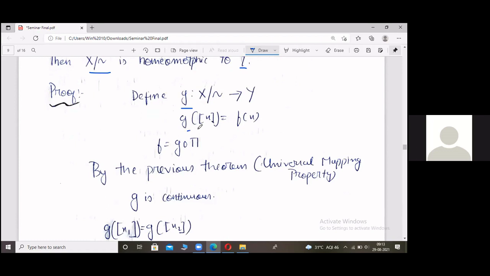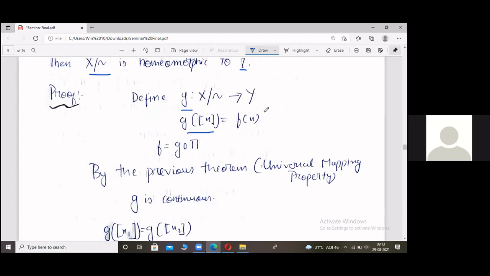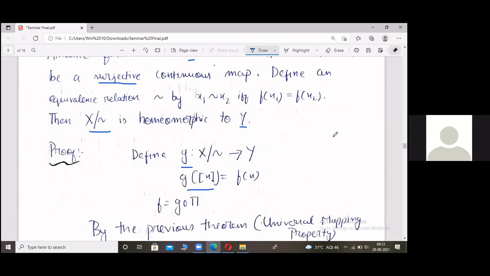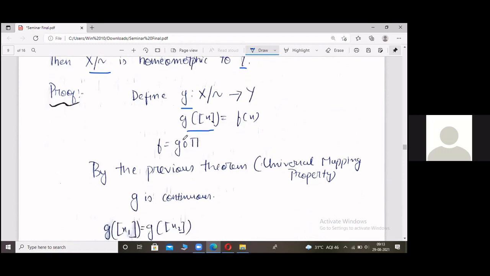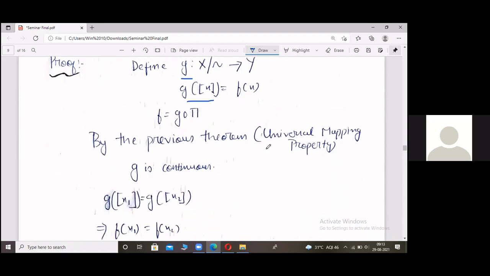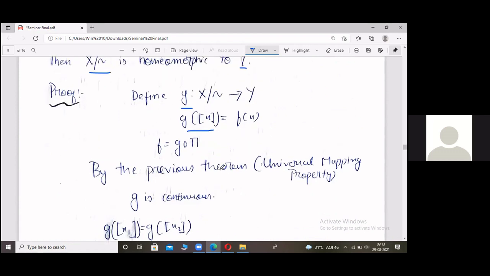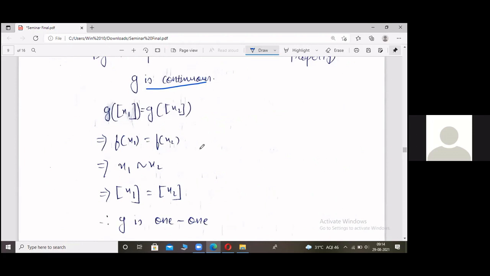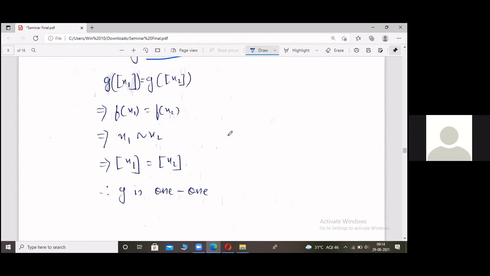How do we define G? We have already seen. We defined G of the equivalence class of x equal to f of x. And we also saw that this given f, any surjective continuous function, is given as G composition pi. And by the universal mapping property, we had already seen G is continuous. Now, to prove that G is a homeomorphism, what do we need to show? We have to show that G is continuous, G is a bijection, and its inverse is also continuous. Fine. So G is continuous is done by the universal mapping property. G is one-one is very easy. I leave it as an exercise for the viewers to verify.